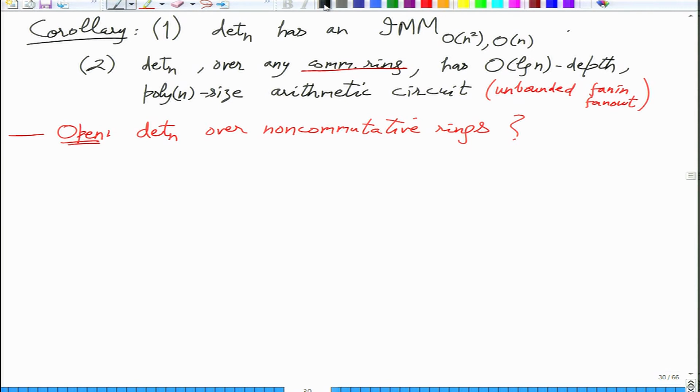So I think currently it is known that for general non-commutative rings, determinant is as hard as the usual permanent. So there is, I think, no hope for doing this efficiently. But you can still ask for special rings. I don't know what the results are there. Any questions?